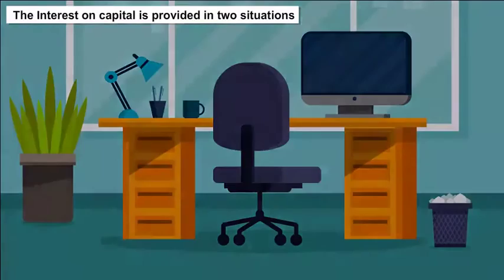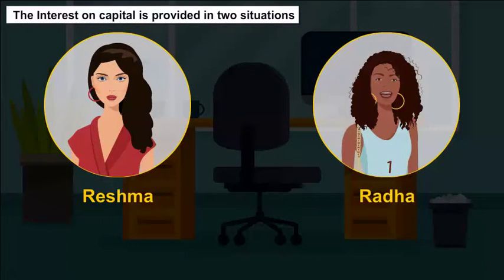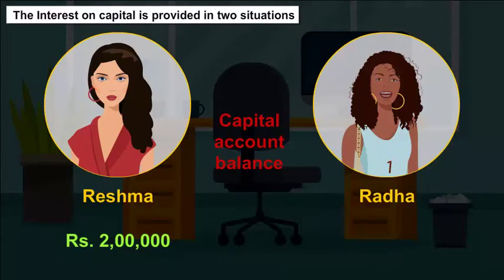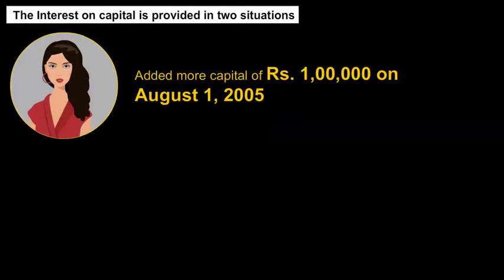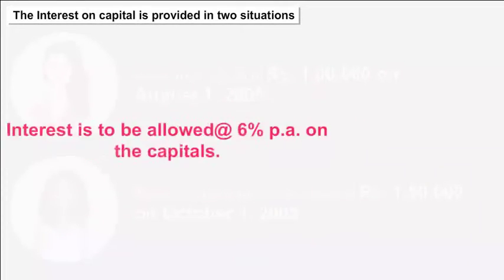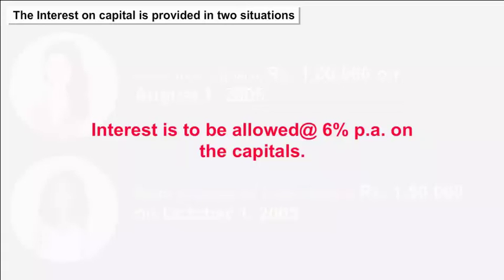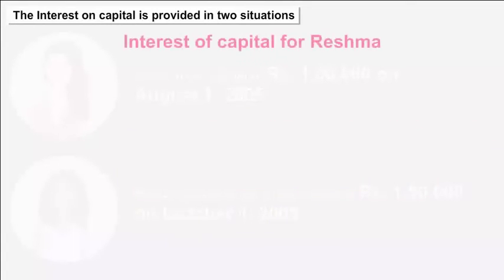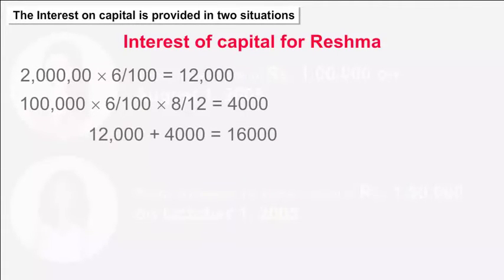Take another example, where Reshma and Radha, who are partners in a firm, and the capital account balance is rupees 2 lakh and rupees 1,50,000 respectively, on April the 1st, 2005. Reshma added more capital of rupees 1 lakh on August the 1st, 2005, and Radha brought in further capital of rupees 1,50,000 on October the 1st, 2005. Interest is to be allowed at 6% per annum on the capitals. The interest on capital will be calculated as